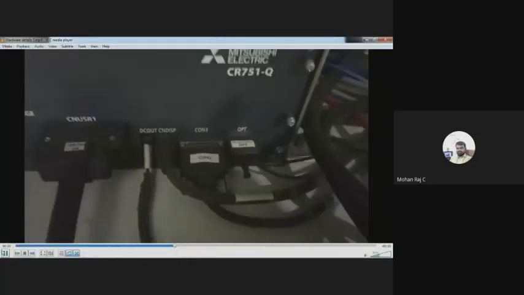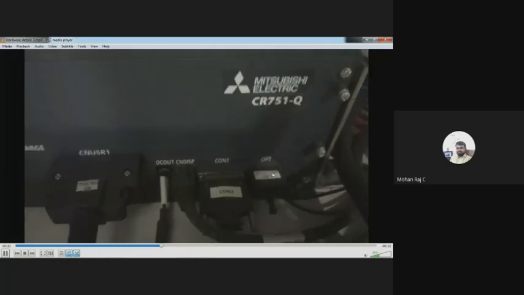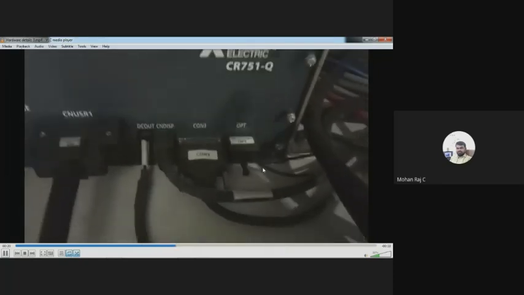I told you, there is an optical cable available. This is an optical cable, which connects the CR751 controller with the robotic PLC.